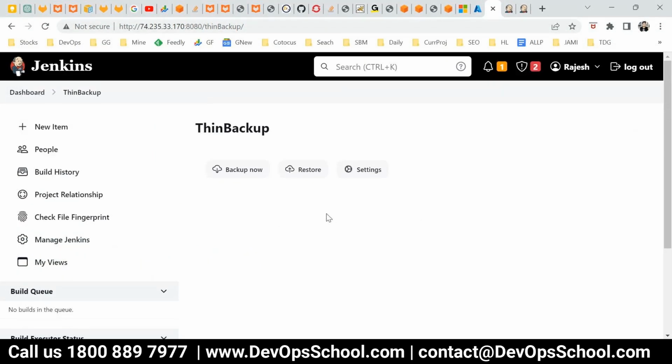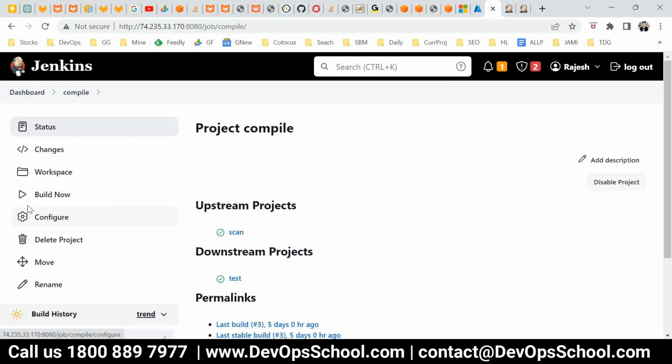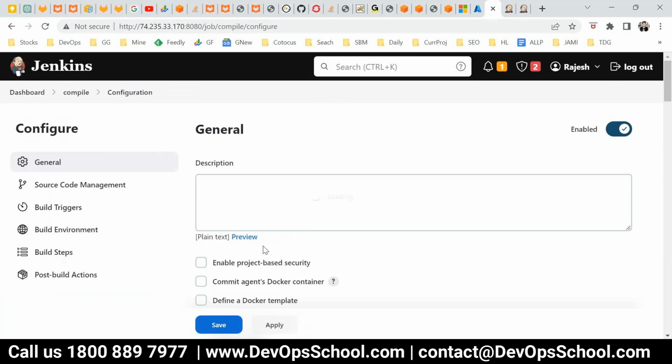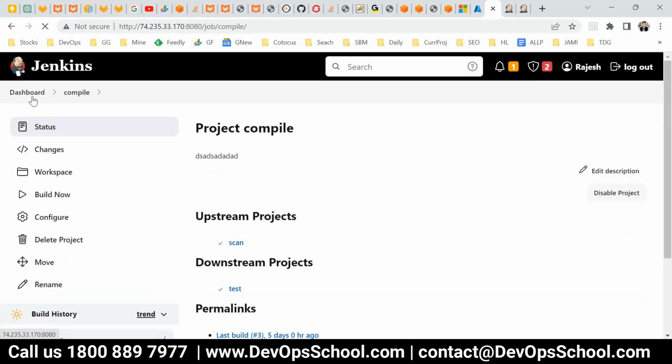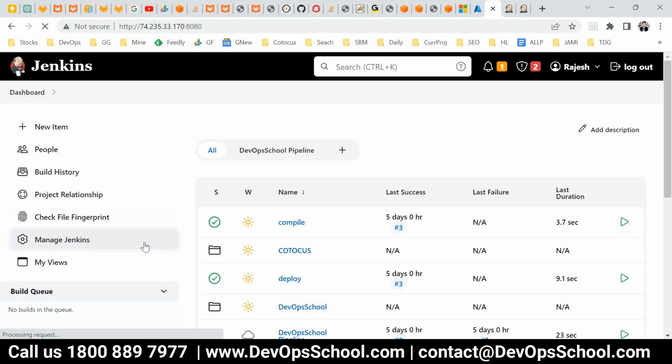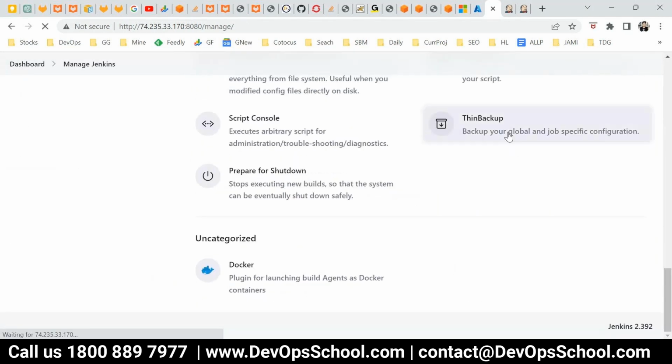Now if you want to restore in future, click on Restore and select. Right now I have only one, so let me change a job, changing the description, so some differences will be there. Then I'll go again and take a backup one more time. An incremental backup will be created.